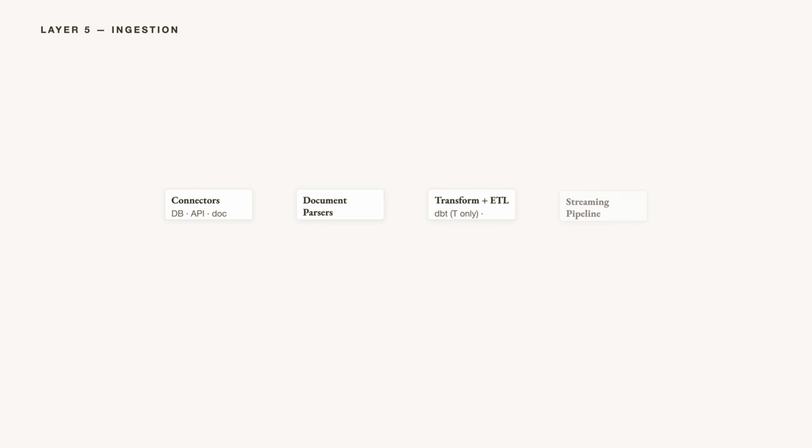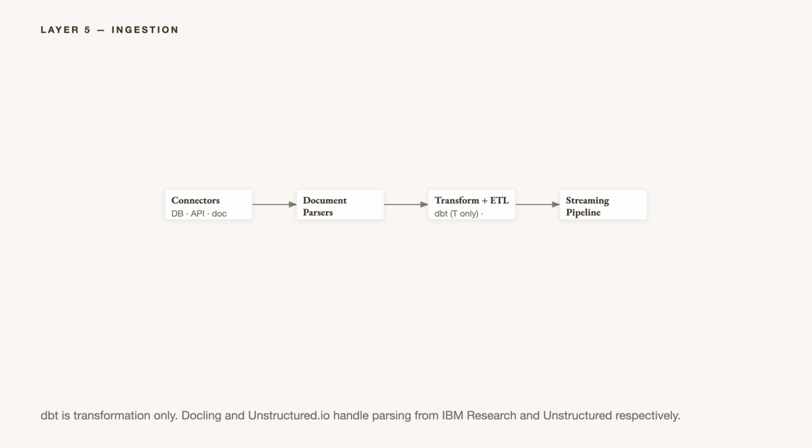Layer 5, ingestion. Data enters from connectors, databases, APIs, document repositories. Parsers extract structure from raw files. Docling from IBM Research and Unstructured.io both handle heterogeneous formats, PDF, Word documents, HTML, converting them to structured text for LLM consumption. Transformation pipelines clean and route. A note on dbt: it lives here only if data is already loaded into a warehouse. It is a transformation tool, not an extract and load tool. Streaming systems handle real-time updates.